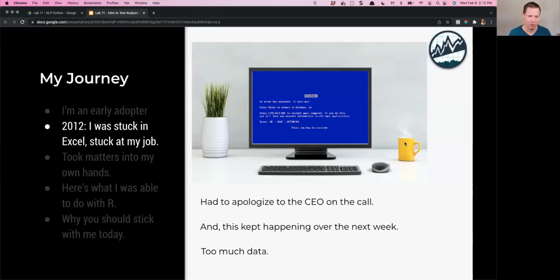So, very embarrassing. I honestly thought I was going to lose my job at one point, and I knew I had to figure out a solution. This kept happening over the next couple of weeks. My Excel dashboard with the slicers and pivot tables and everything was basically worthless at this point.